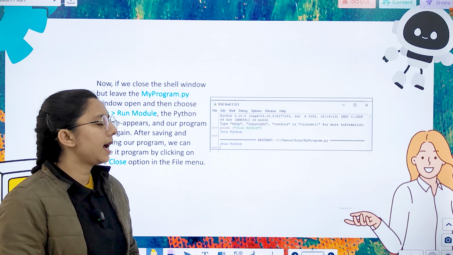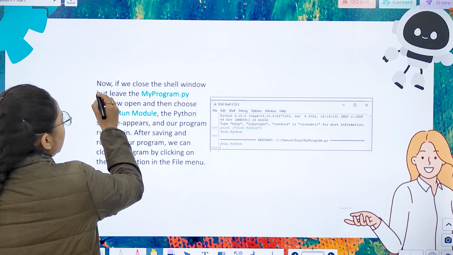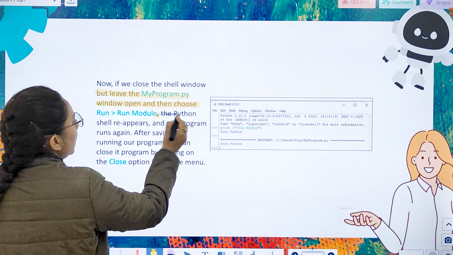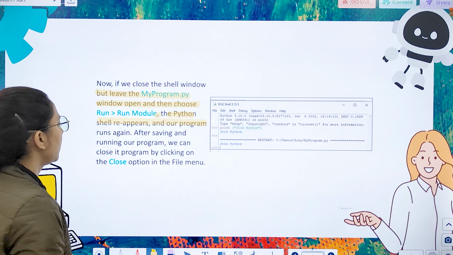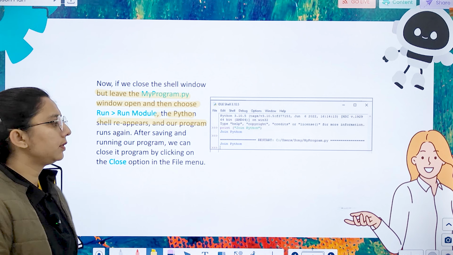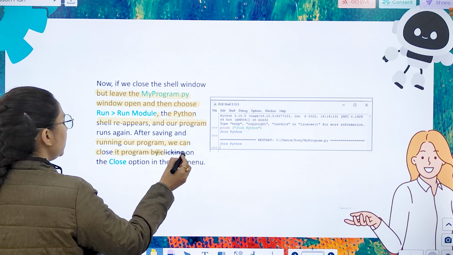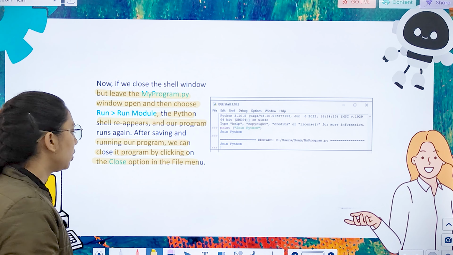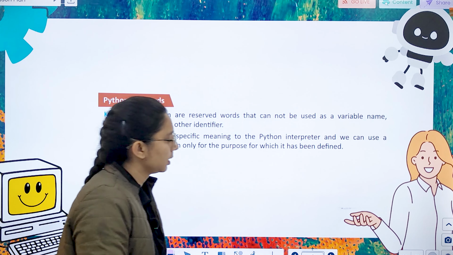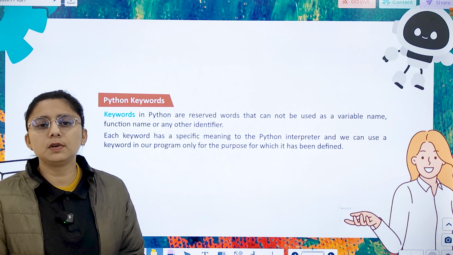Then if we close the shell window but leave the my program window open, the Python shell reappears and our program runs again. After saving and running the program, we can close it by clicking on the close option.